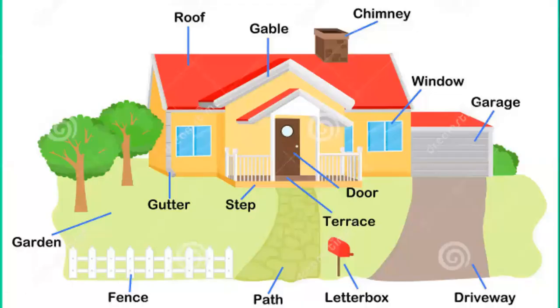Yesterday I taught you about the different parts of a house, and you learned turn by turn the work of different parts of a house, like roof, gable, chimney, window, garage, door, terrace, step, gutter, garden, fence, path, letterbox, and driveway. You have seen all these areas in your house, and these areas are very important because this way we can use all the areas.